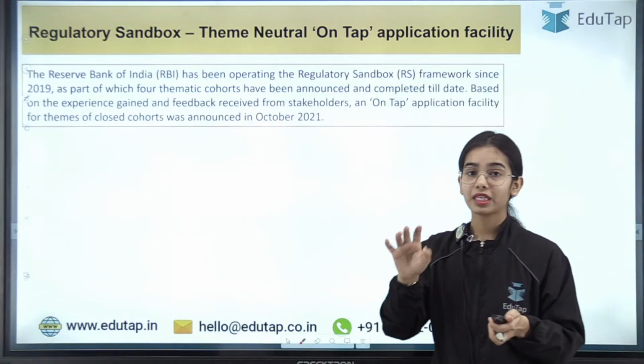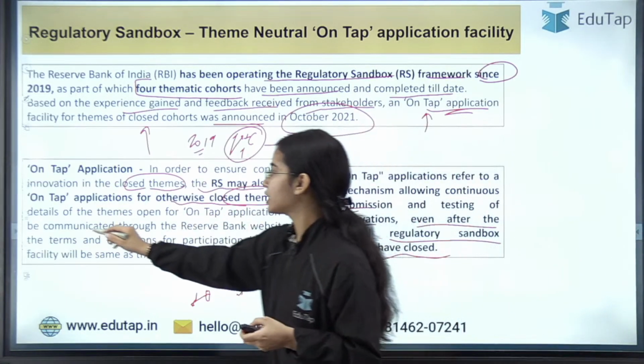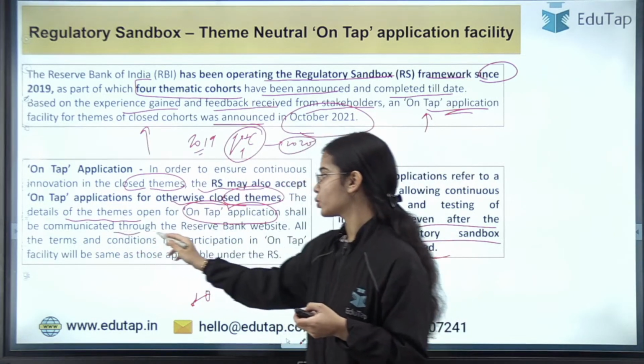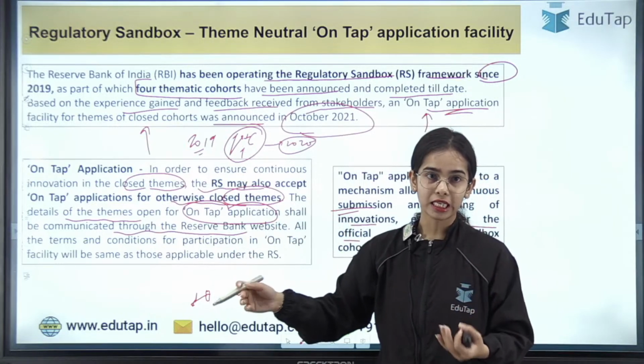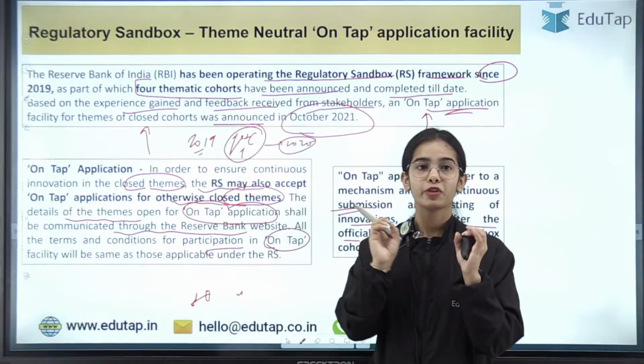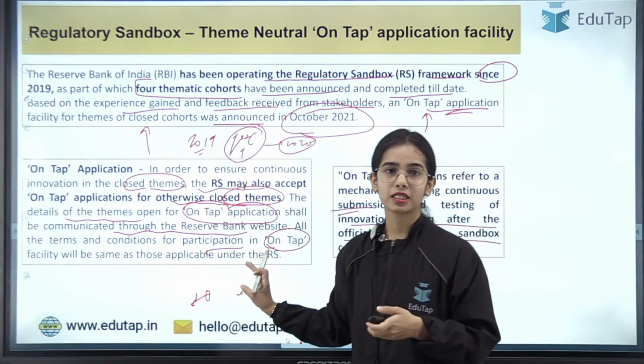But remember, the details of the themes that are open for on-tap application shall be communicated by the RBI on the RBI website, and all the terms and conditions for participation in the on-tap facility will be the same as those applicable under the regulatory sandbox.